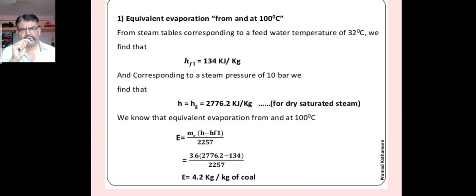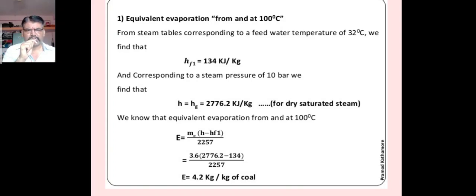What is a steam table? Those are a set of values, in another separate book. While solving the numericals you have to use it. So from the steam table, corresponding to the feed water at 32 degrees Celsius, we have hf1, that is the enthalpy of the fluid, taken as 134 kilojoules per kg from the steam table.